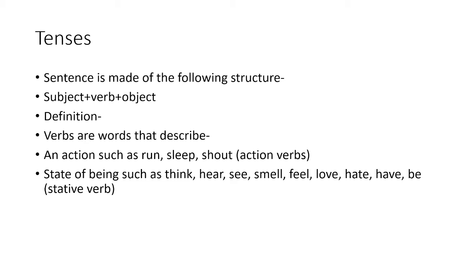In simple words, verbs are words that describe an action, such as run, sleep, shout. These are the action verbs. Verbs can also describe a state of being, such as think, hear, see, smell, feel, love, hate, have, be. So these verbs are actually stative verbs. Again, I would like to tell you that words that are used as verbs can be nouns also, depending on how they are used in a sentence.